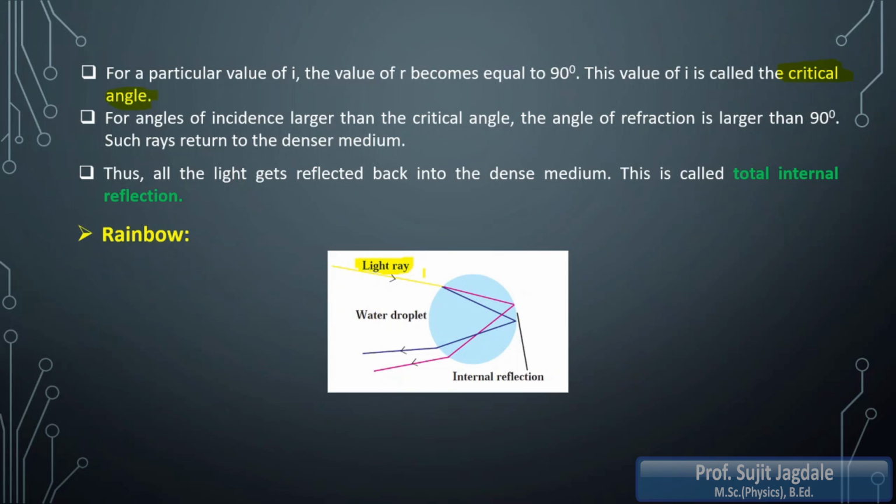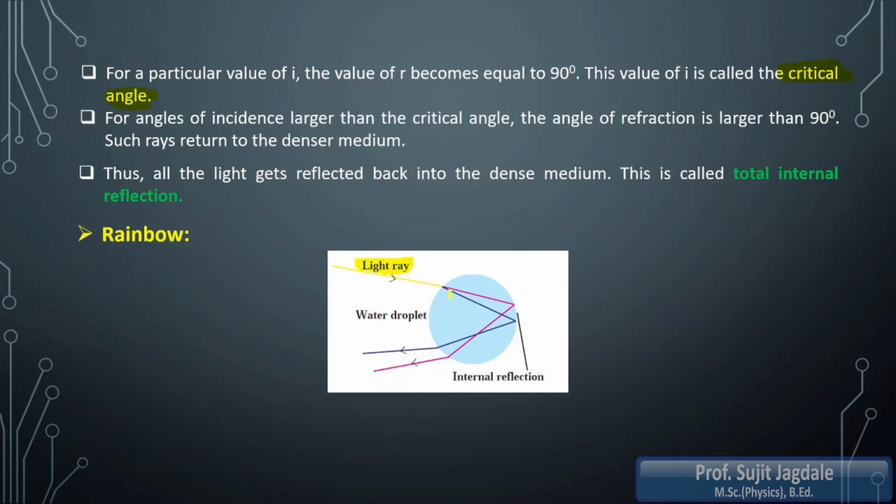Some droplets are still caught in those clouds, and these light waves are incident on the water droplets present in those clouds, and a large number of water droplets are present in those clouds. And when these light rays are incident on the surface of that water droplet, immediately it will be refracted into that water droplet. As the water droplet is denser as compared to the air, here the white light, that means the sunlight, is split, that means it shows the dispersion of light inside that water droplet.